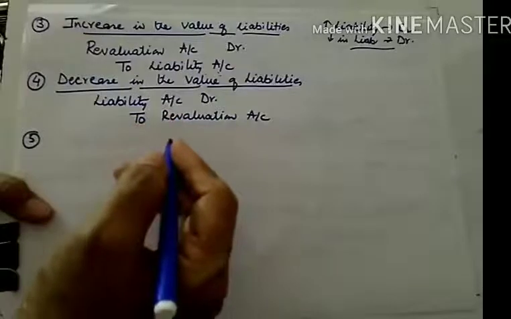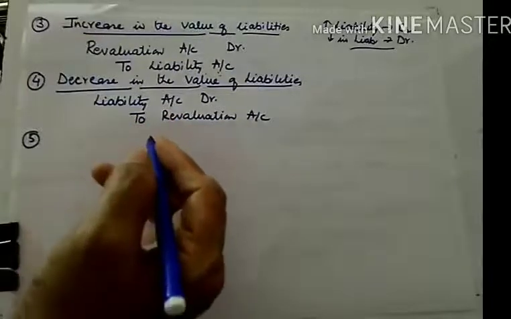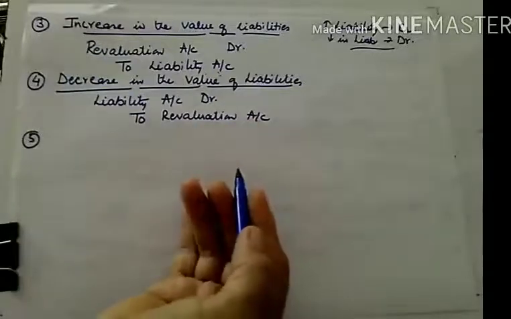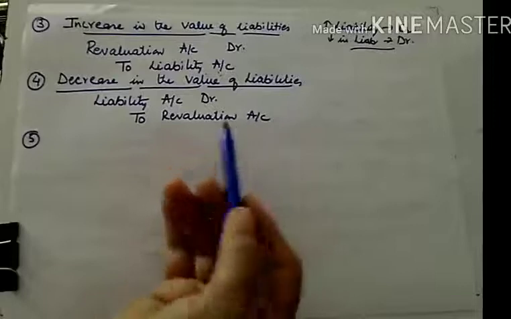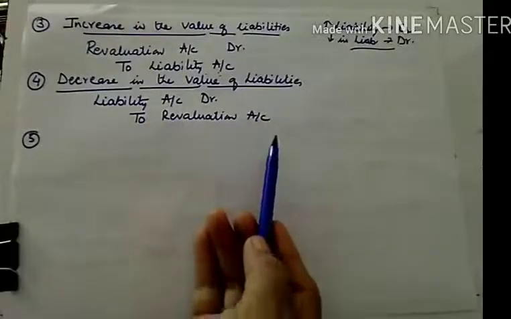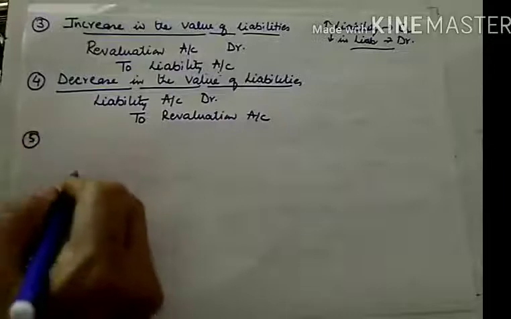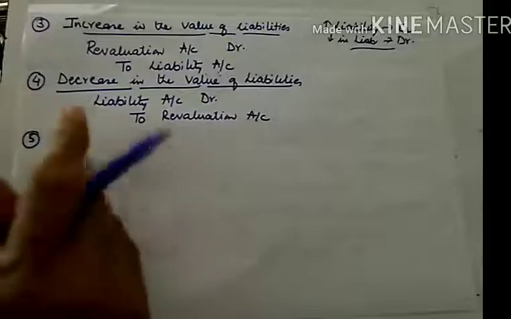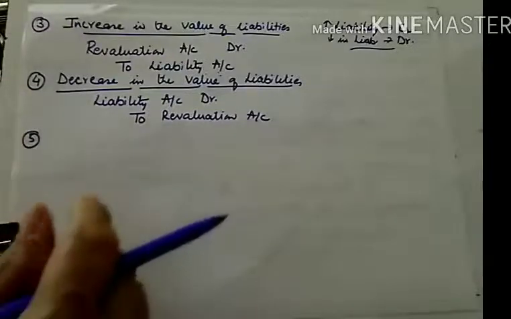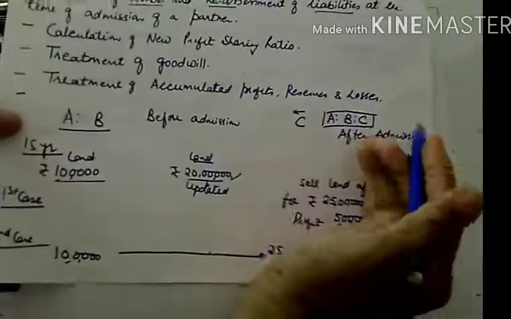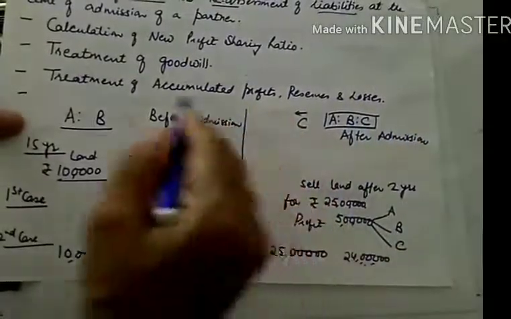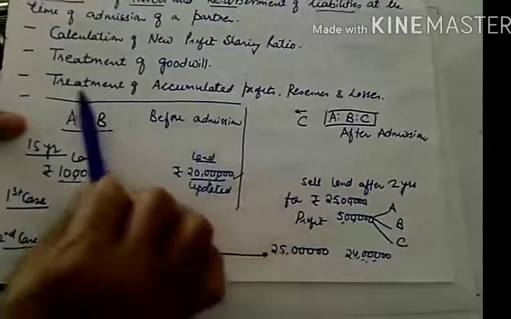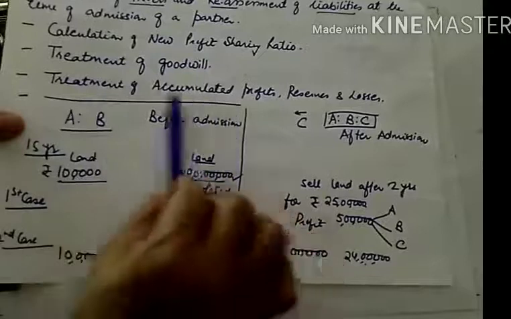I told you why it's necessary to record all these things at the time of admission, so that in future, if you sell those assets, in that case you will be able to give the benefit to the new partner, and only that much benefit he will be taking that occurred after admission. So you will be having two periods. One period is before admission, another period is after admission. So you need to clear all the profits and all the losses before admission between old partners in the old ratio. This is the simplest tool.